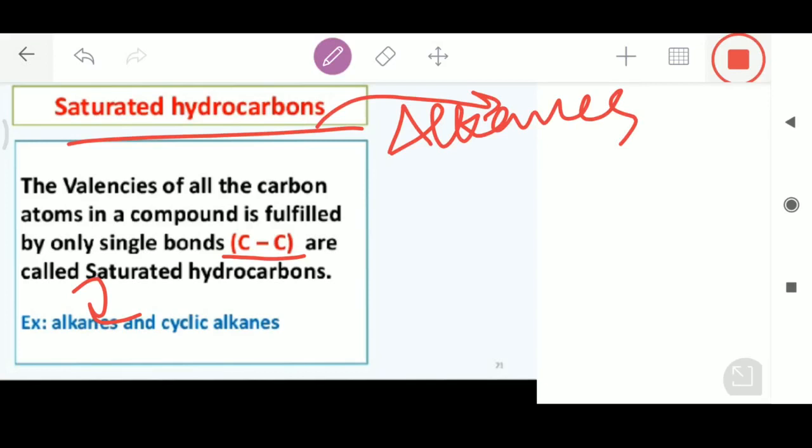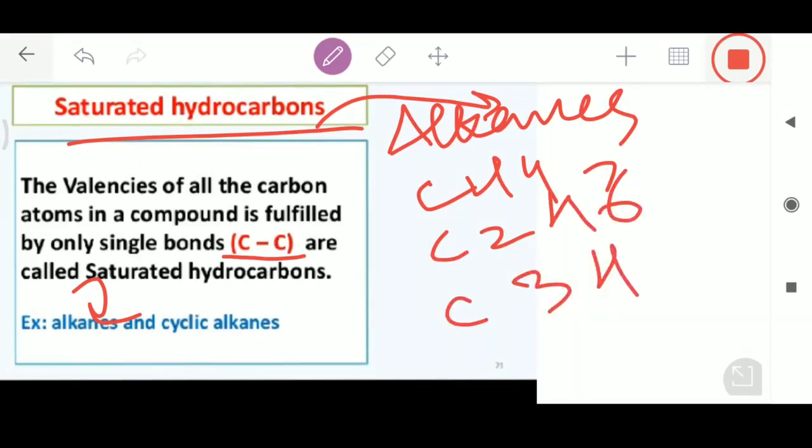So hydrocarbons like methane, CH4, ethane, C2H6, and propane, C3H8, are simple examples of saturated hydrocarbons. You must remember that a saturated hydrocarbon is a hydrocarbon in which the carbon atoms are connected by only single bonds, and these are also called alkanes. Why?